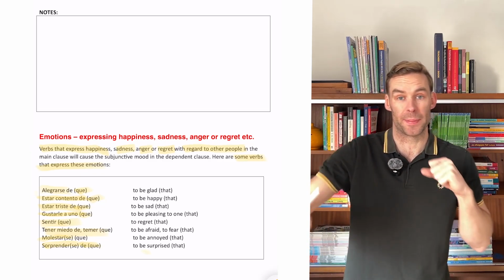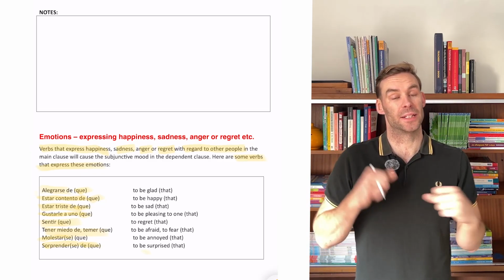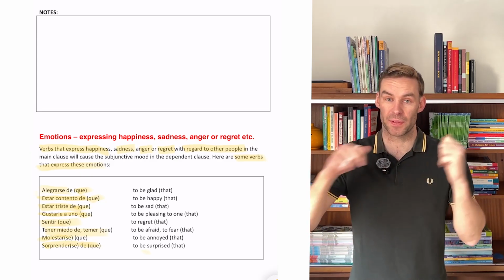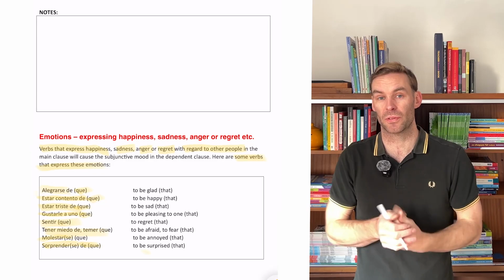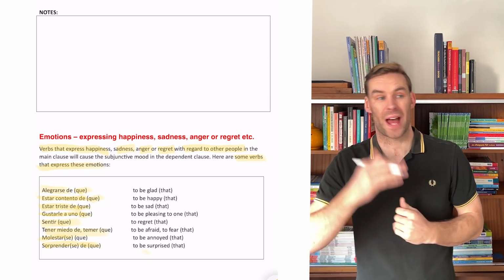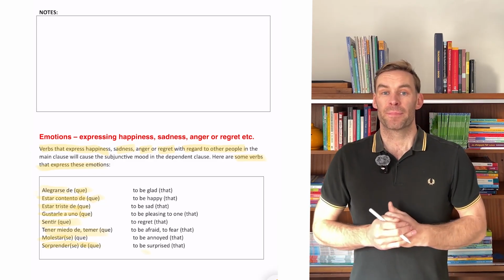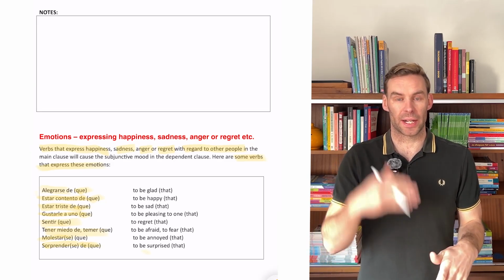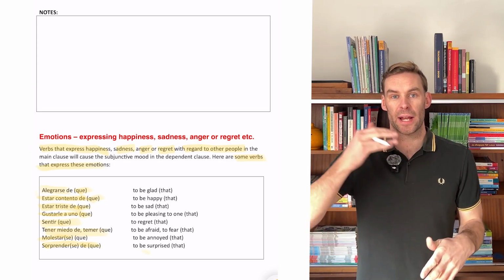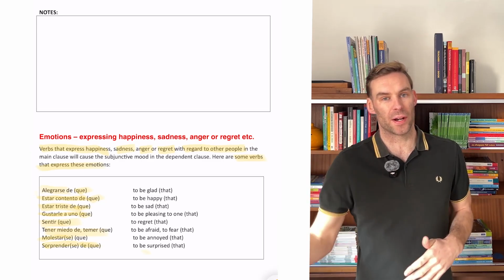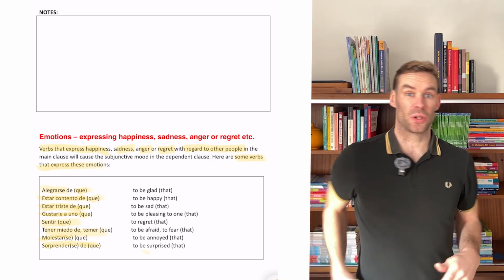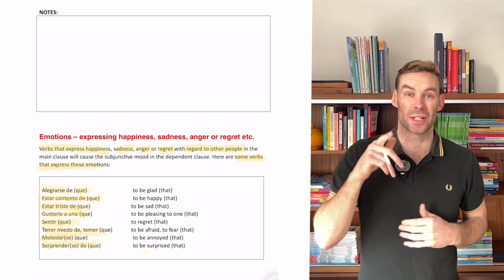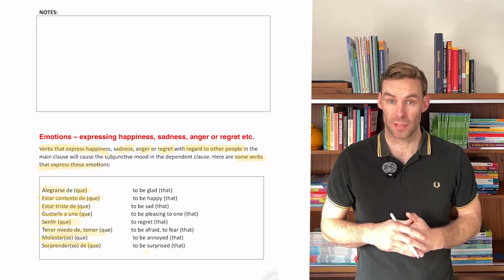So when there's two people in the sentence, two subjects, okay? And two verbs, whatever. All right? If there's only one person, even if there's two verbs, if there's one person in the sentence, no subjunctive required. You're just going to follow it with the infinitive and no que. Okay? I'm going to leave it there for emotions, all right? I'm going to keep making these videos until we've covered the full acronym of WEIRDO. Then I want you to look at how to form the subjunctive when we've got to grips with what is the subjunctive and what triggers the subjunctive. That's the main thing now, okay?